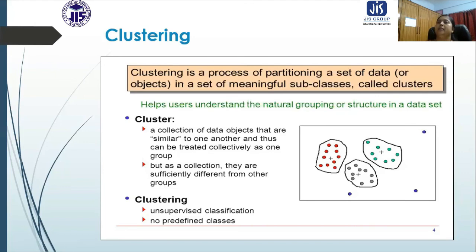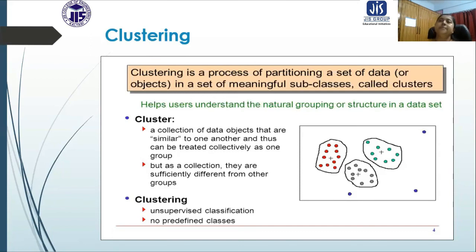Whatever data is available now, on the basis of their current features, we put them in different clusters. So there is no history, no previous knowledge or previous classes. So this is purely unsupervised learning, unsupervised classification.